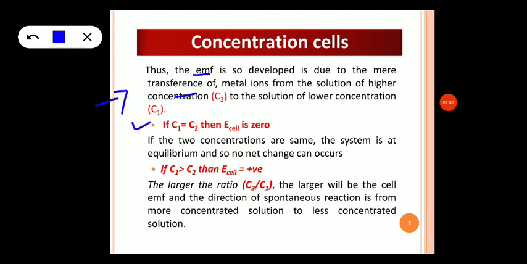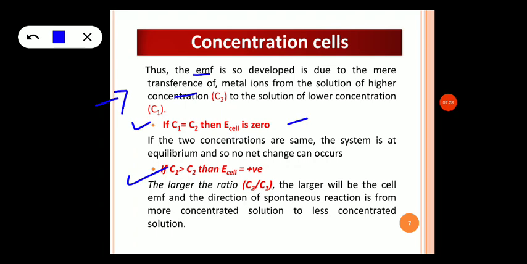If C1 is equal to C2, the concentration in the anodic compartment as well as the cathodic compartment are equal, then E cell is equal to 0. The EMF is equal to 0. Okay. So, for EMF to be developed, there should be a change in the concentration of both anode and cathode. If both the concentrations are the same, then EMF is equal to 0.